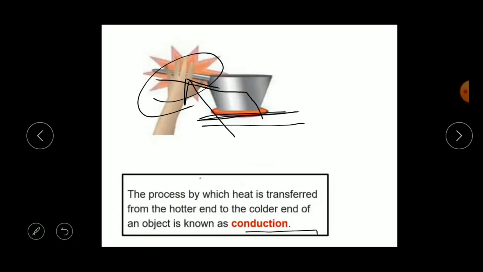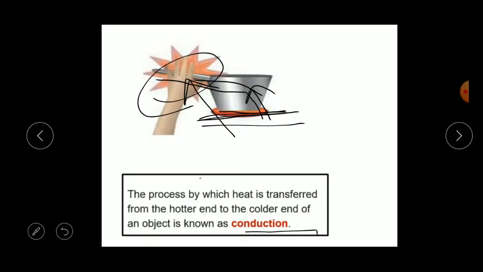This is the conduction mode of heat transfer.